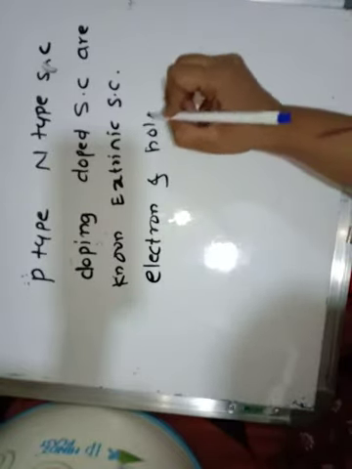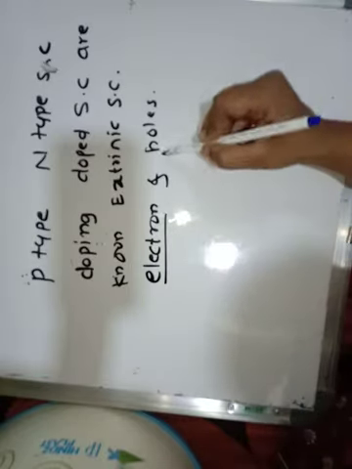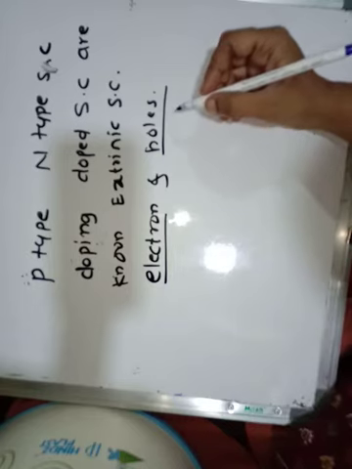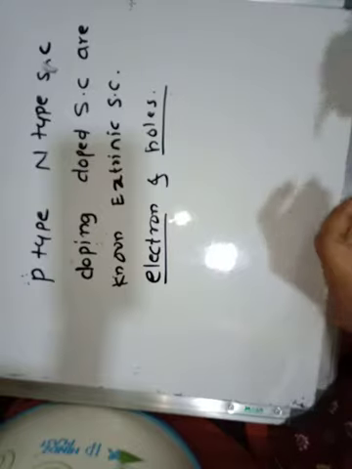These are the two different kinds of charges, and due to these two, the current flows in the semiconductors. Now we'll see the difference between the n-type semiconductor and the p-type semiconductor.